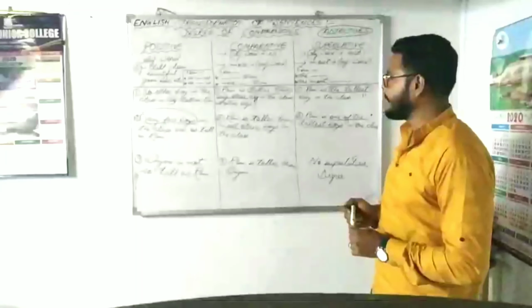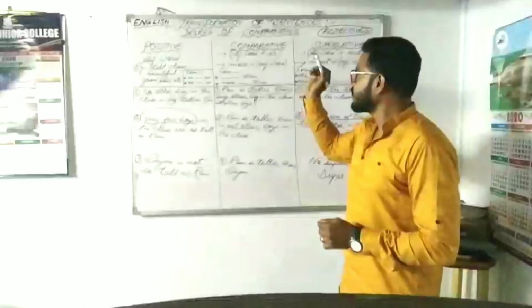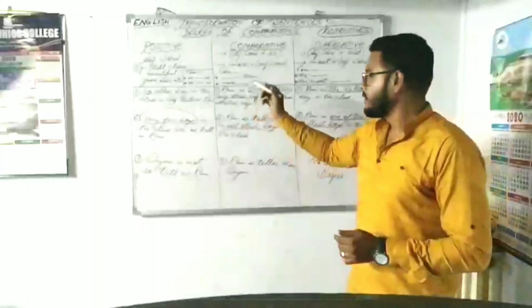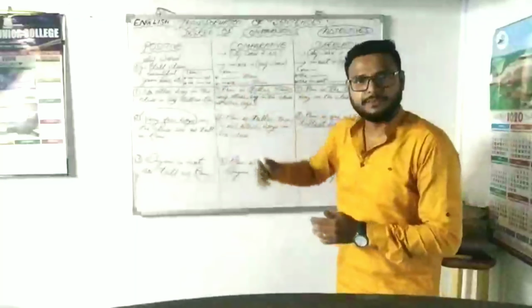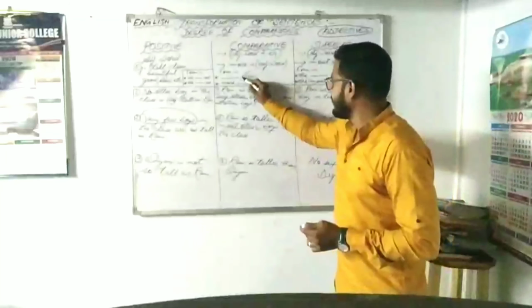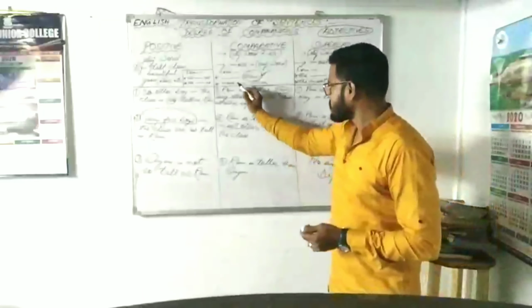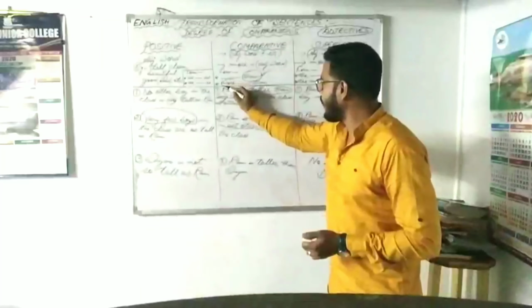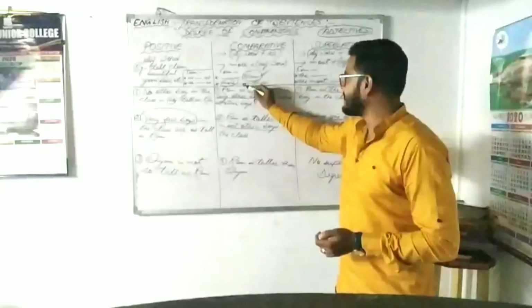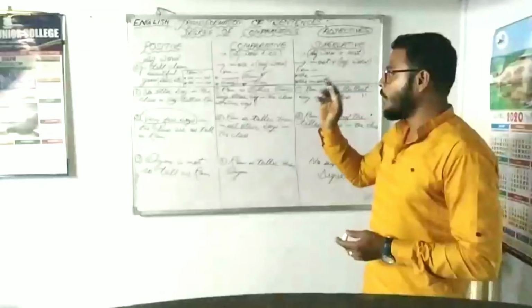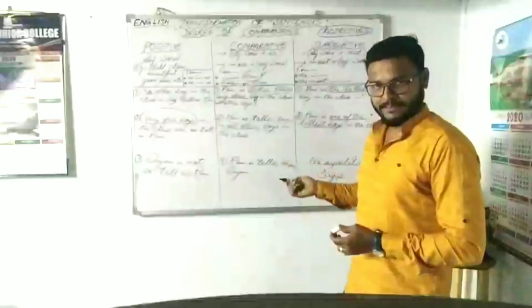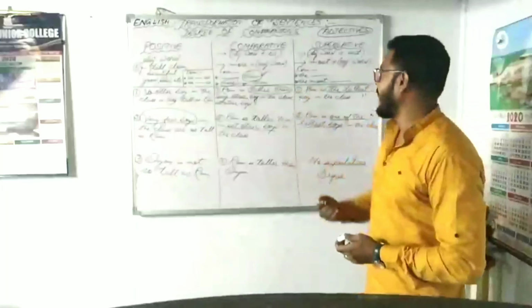Like for example, we can say taller than. Than has to be used in the sentence. When we use this than, we also use more plus the adjective word plus than.